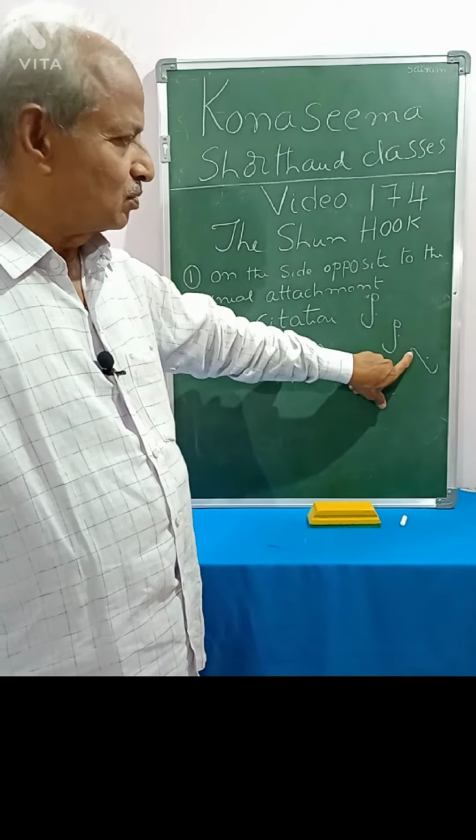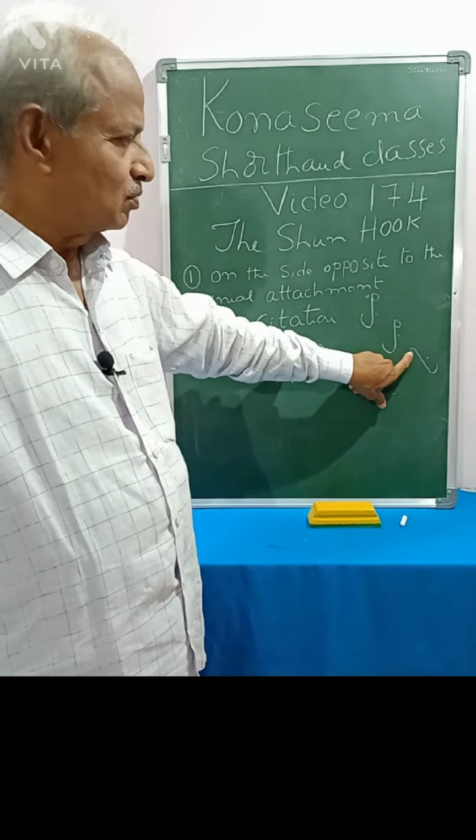After F K or F G, the Shun hook is to be written with the right motion. Vacation, like this. Like that, affection, we have to write with the right motion. After L K or L G, the Shun hook or Zhan hook is to be written with the left motion. You see, legation, this is left motion. Like that, location, L K Shun hook.